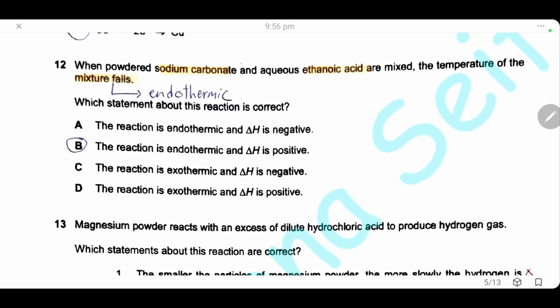Question 12. When powdered sodium carbonate and aqueous ethanoic acid are mixed, the temperature of the mixture falls. When the temperature falls, that means it is an endothermic reaction. Which statement about this reaction is correct? Of course, the endothermic reaction will have a delta H which is positive, so the answer is B.